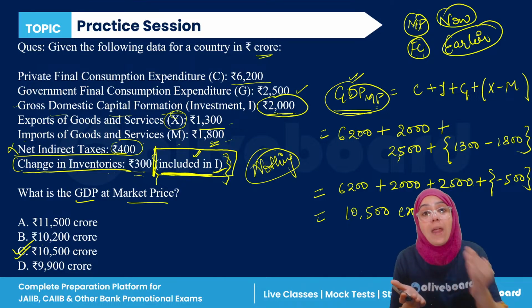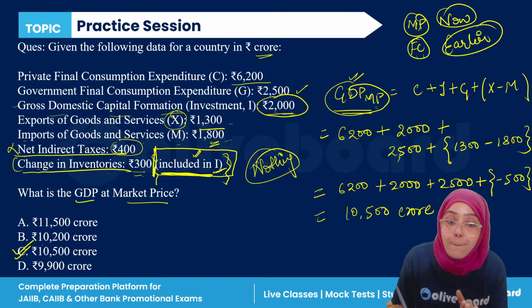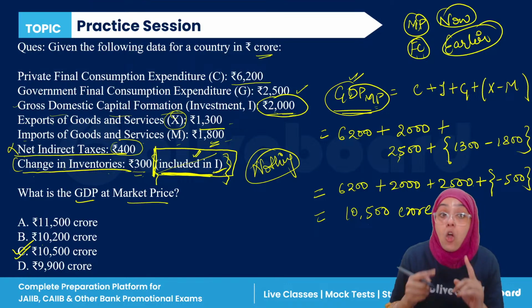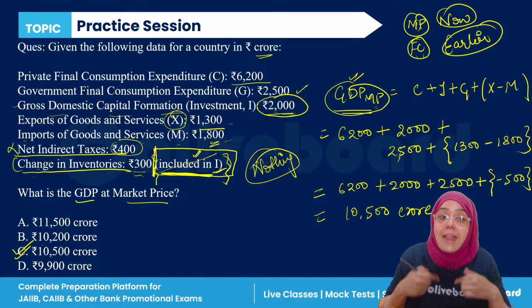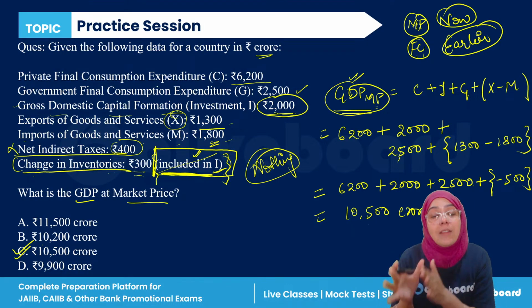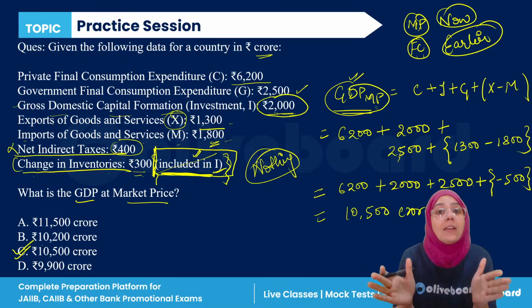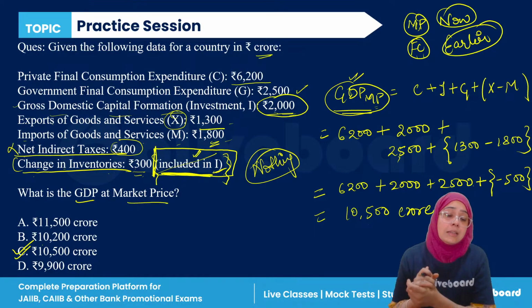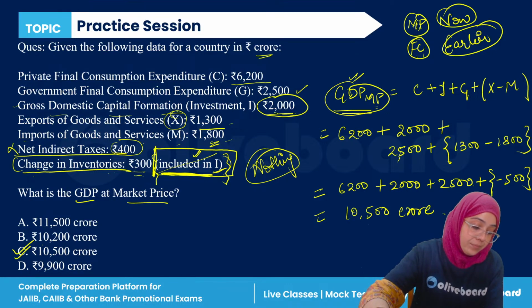We don't have to adjust it. If, for example, it is not written, and changes in inventories is given as 300, then we have to subtract it here and the answer was B. But when it is already adjusted in the investments, we don't have to adjust it externally. Clear? Right? Okay.